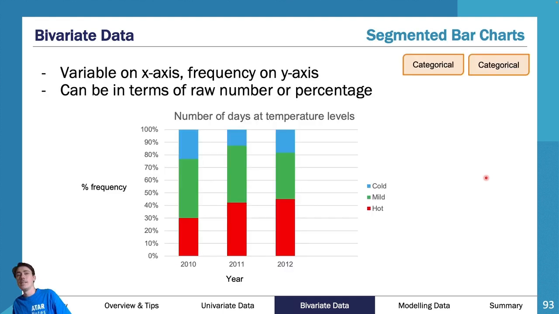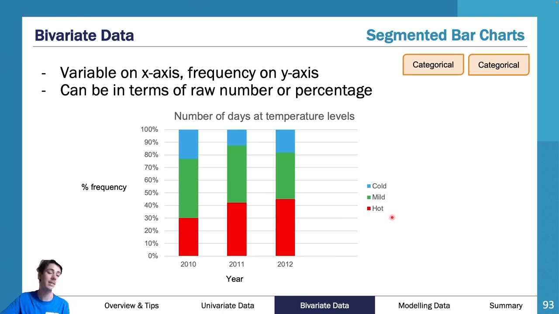as you can see here, we have segmented bar charts. Segmented bar charts are essentially where we compare categorical data with categorical data. Now, because they are segmented and it's bivariate, we use different colors. You know how before I said in our bar charts for our univariate categorical data, I want you to use one color. In this case here, I want you to use more than one. As you can see, I have the year. The year is categorical ordinal because it has an order. And then I have cold, mild, or hot. Once again, categorical ordinal because we have an order.